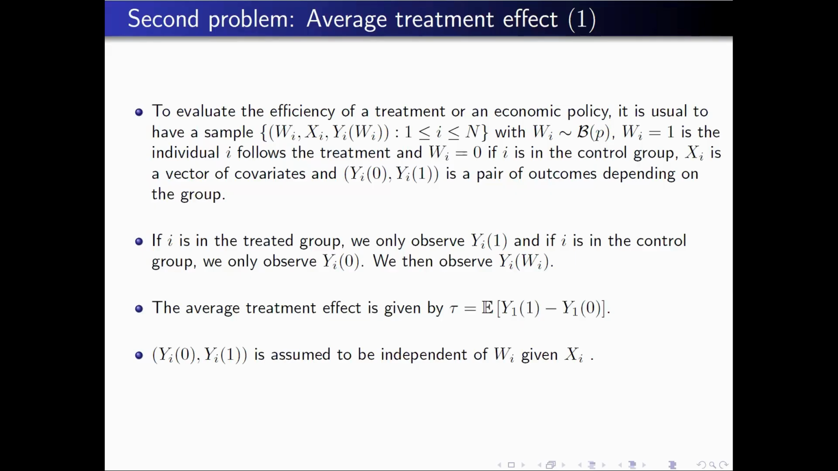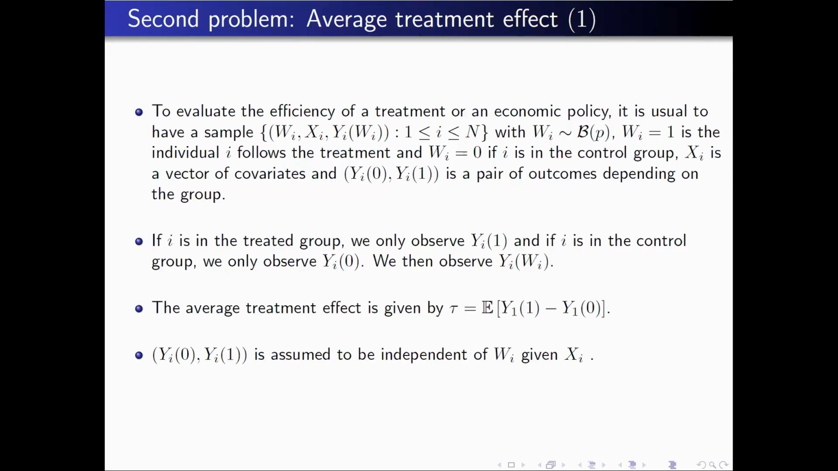Typically, we have the following situation. At the beginning, this should appear as an unrelated problem, but you will see at the end that it is related. We observe a sample with a binary random variable, which indicates 1 or 0 if the individual has been treated or not. Then you observe a set of covariates and a response. But depending on the value of W, only one of the two outcomes will be observed, and the other won't be observed. If i is in the treated group, you only observe Y_i(1), and if i is in the control group, you only observe Y_i(0).